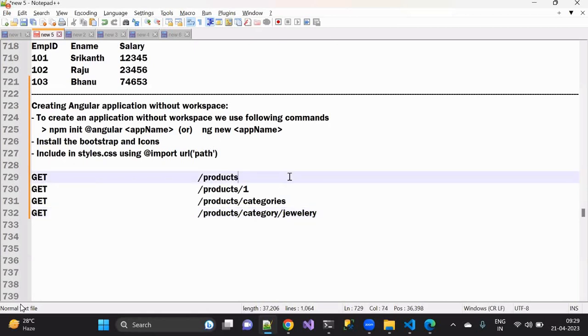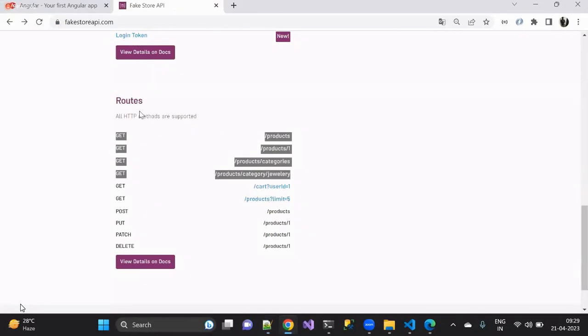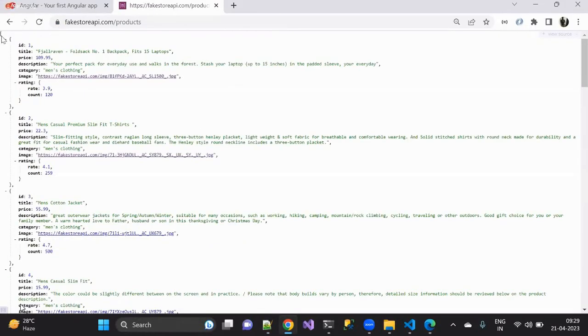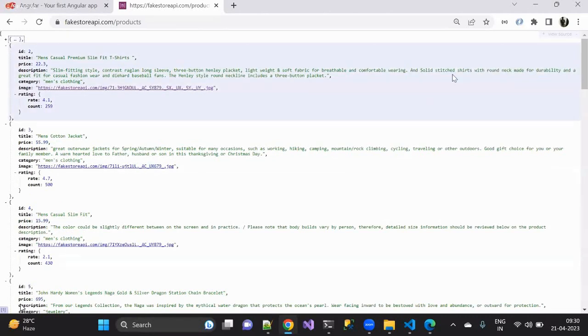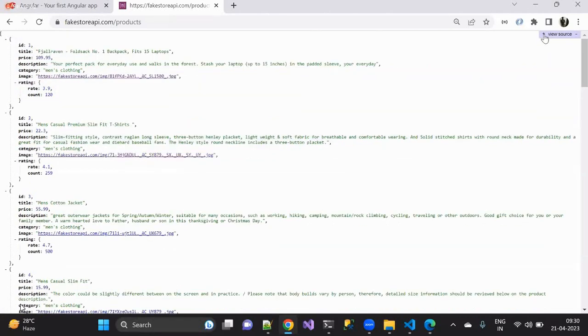Now, when I send a request here, what type of data are we getting? When I send a request to this particular one, you can see the products. Now I am able to see the data, which is of type array, right? You can see that we have an array, and in the array we have JSON objects. Am I right? Yes or no? Tell me, guys. Internally, it contains an array, and the array will contain the JSON.